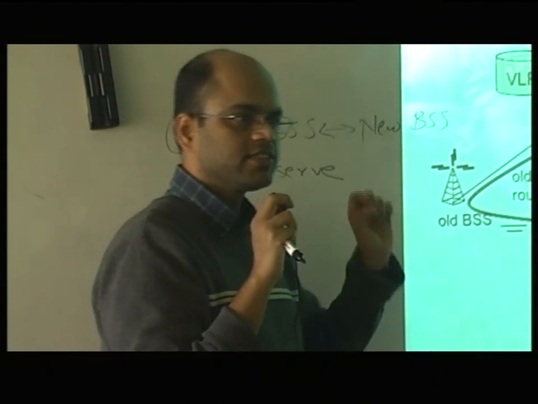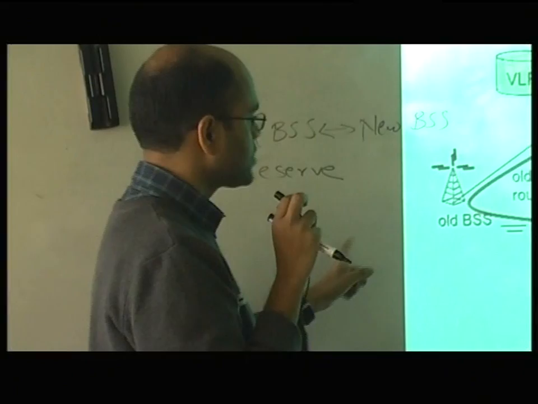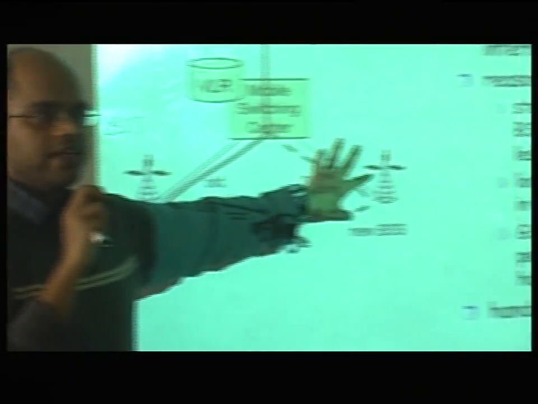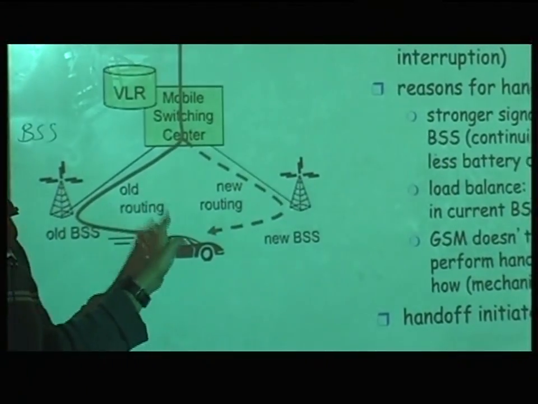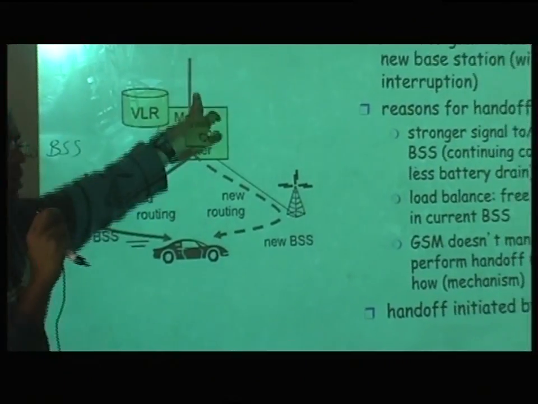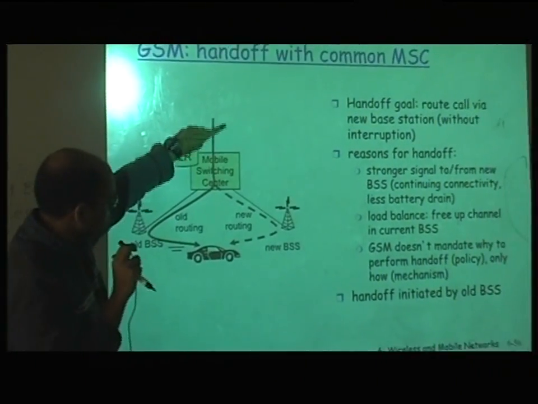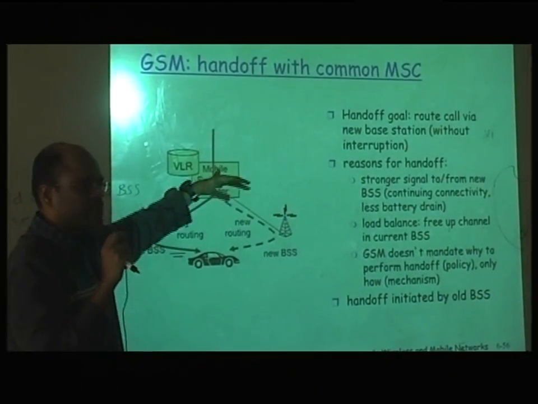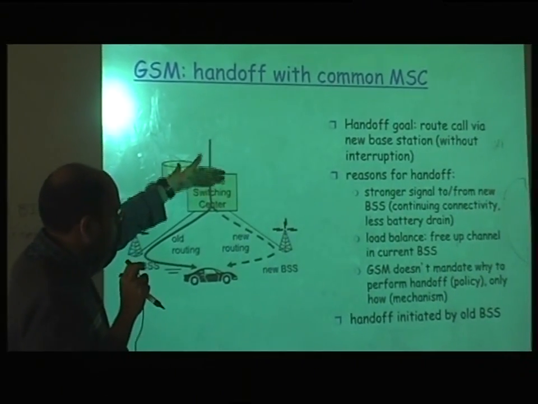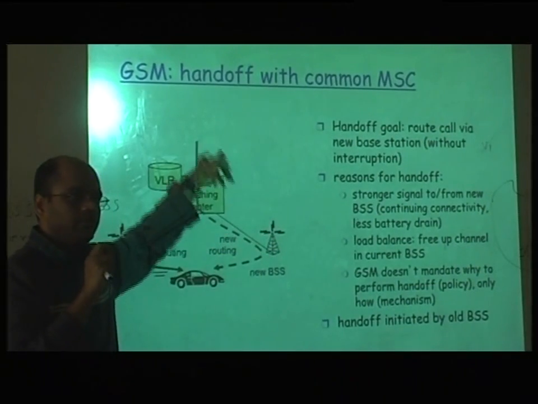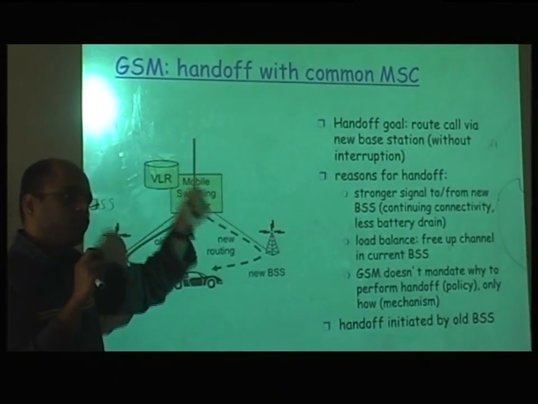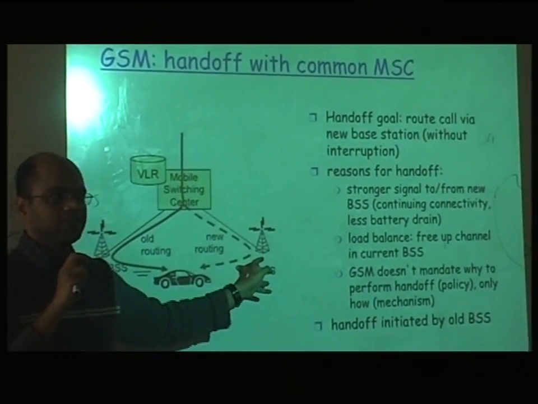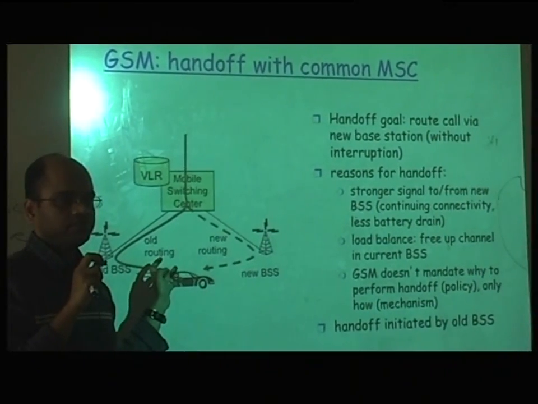So the challenge, if you want to find the exact problem, is that resources are already reserved here and already reserved here. So in both places the resources are reserved. The routing is the issue now. The packet is coming like this, right? I want to stop this flow at some point, where the packet should come here, and before that instant in time I should be here and have left this.